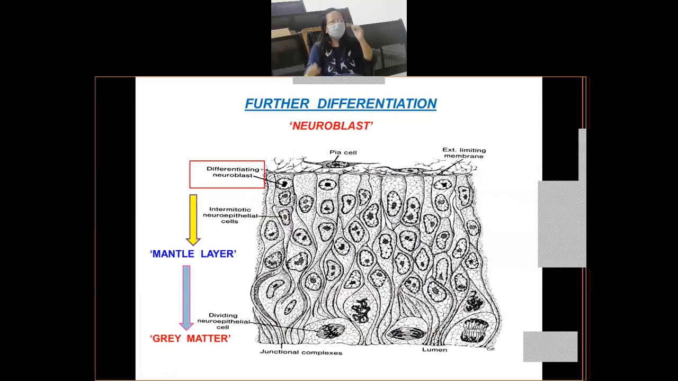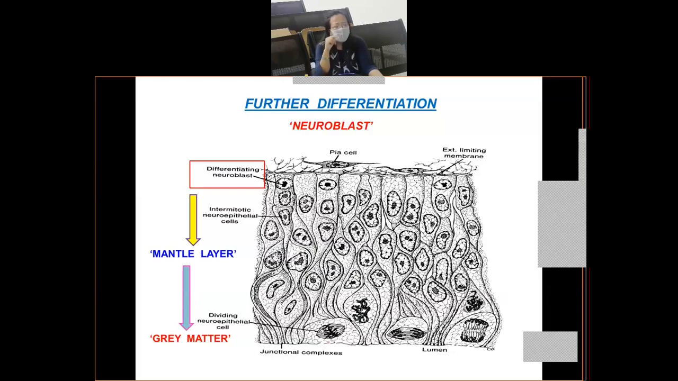So let us see further differentiation of the neuroepithelium. As the embryo progresses in growth, a time will come when these neuroepithelial cells start differentiating to form the primitive nerve cell, which is known as the neuroblast. So neuroblast is nothing but a primitive nerve cell which is derived by differentiation of neuroepithelial cells.